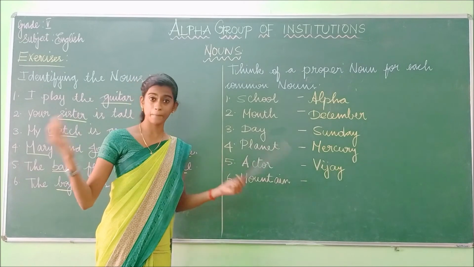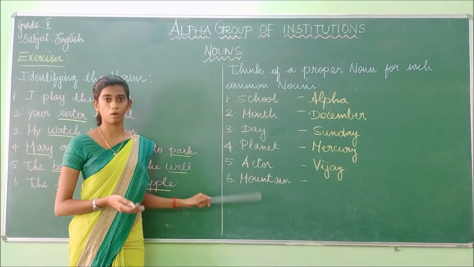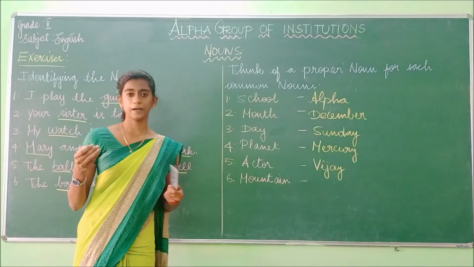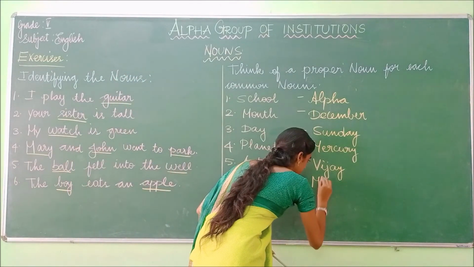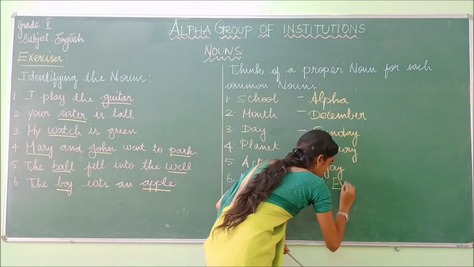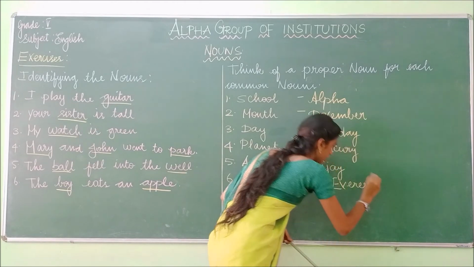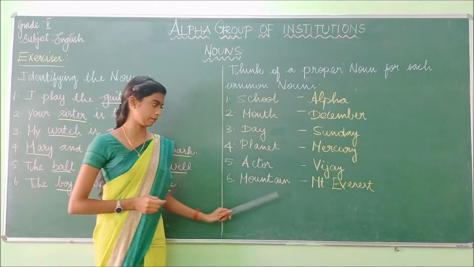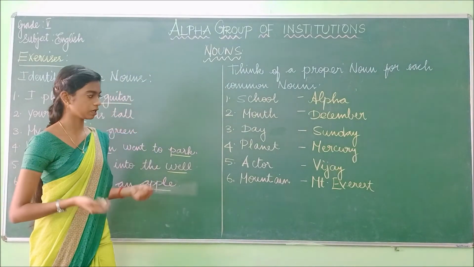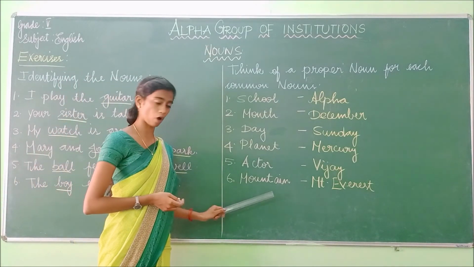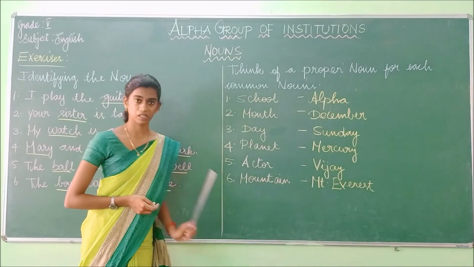And mountain. There are many mountains, so it's a common noun. Mountain is a common noun, and I am going to give an example: Mount Everest. Mount Everest is a specific name of a mountain, because there are many mountains like the Himalayas, etc. So mountain is the common noun and Mount Everest is the proper noun.